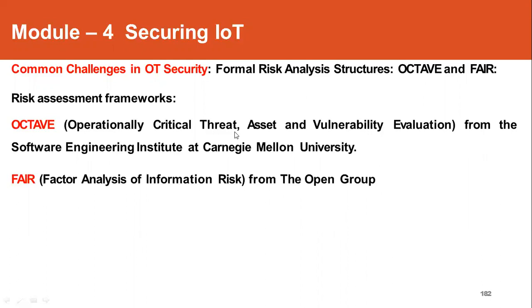So today we shall see the two formal risk analysis structures, Octave and FAIR. So these two are the risk assessment frameworks. So Octave, it is operationally critical threat, asset and vulnerability evaluation. So it is developed by Software Engineering Institute at Carnegie Mellon University.